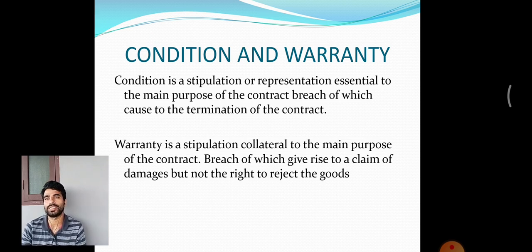is a stipulation or representation essential to the main purpose of the contract. It is a statement essential to the main purpose of the contract. The breach of this statement will cause the termination or repudiation of the contract. You can reject the delivery of goods in such conditions.